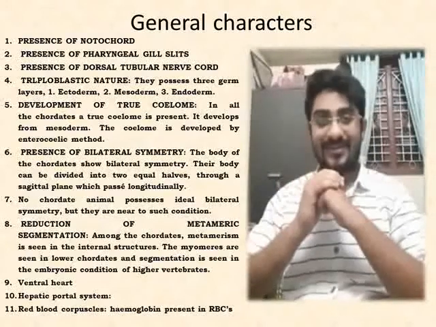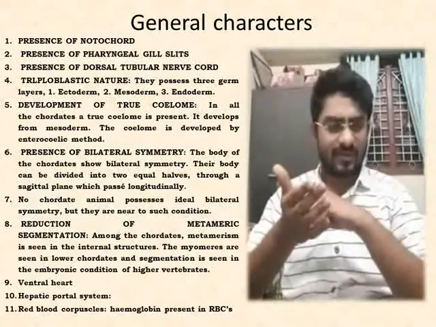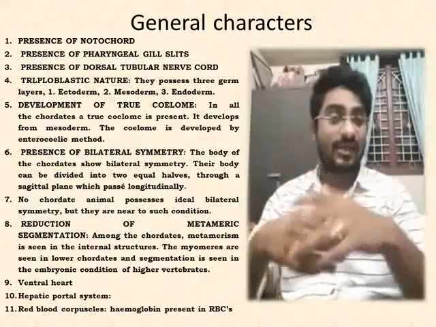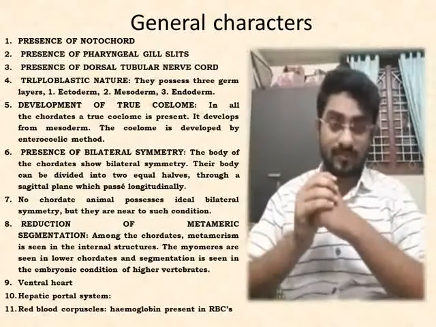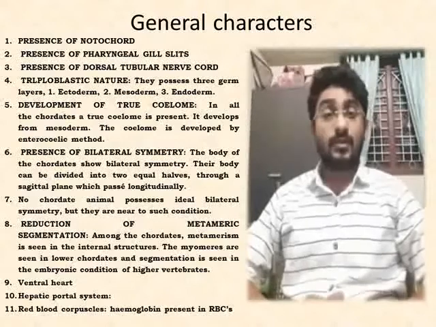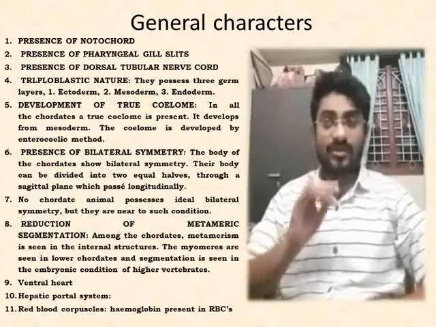However, in the higher chordates, that is the vertebrates, there is ossification of the cartilage and it forms the bony vertebral column, also called the backbone. So presence of the notochord is one major general character of the chordates.